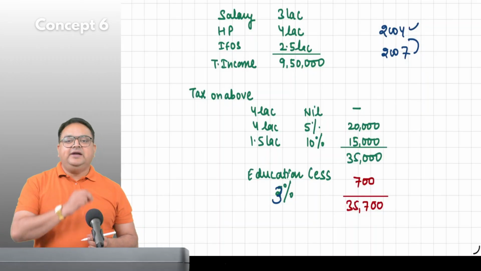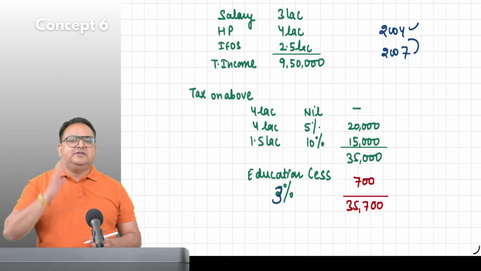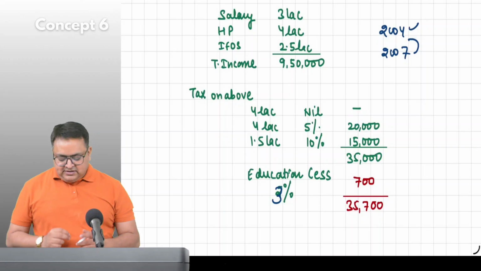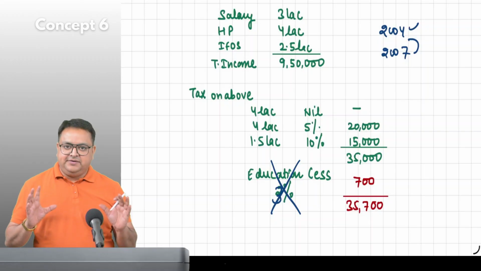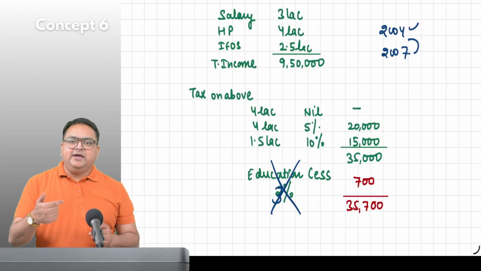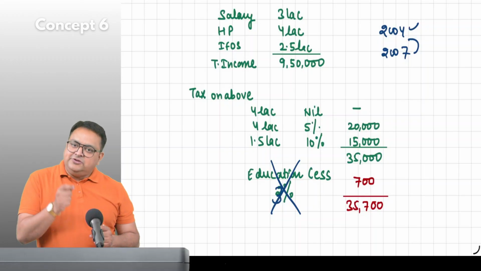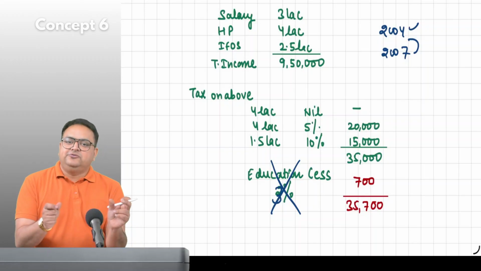Now later, in 2016-17, what they did is they said, okay, we are deleting it. Now we are bringing that we need extra amount for education and for health also.